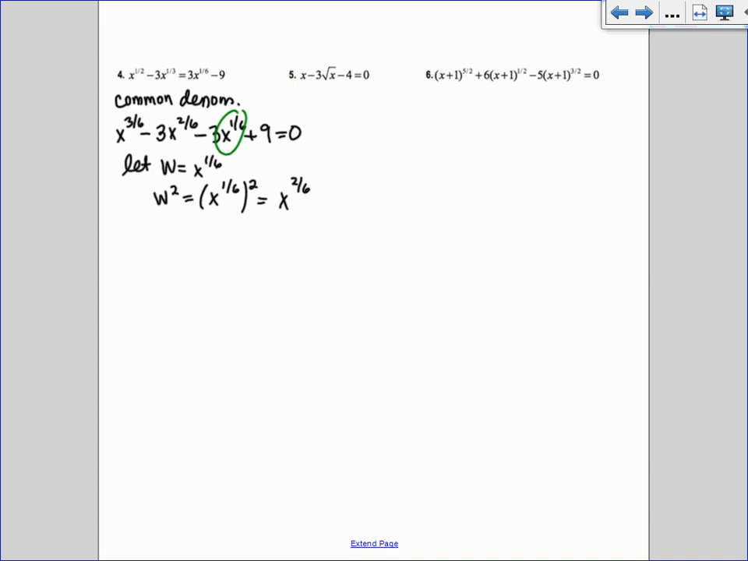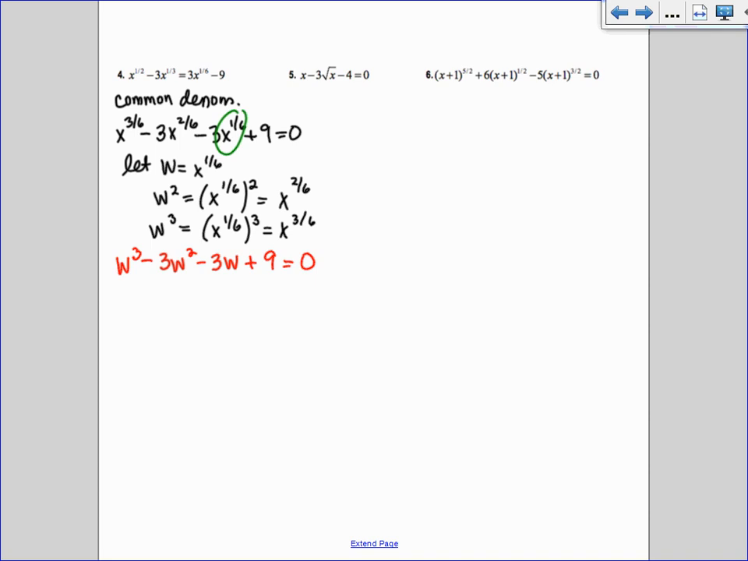That's what I want. And how do I get x to the 3/6? I cube it, right? So this is going to involve also w cubed. That's why I said it's not really a quadratic. It's like a cubic function. There's something cubed. Okay, so I replace: x to the 3/6 was w cubed, x to the 2/6 was w squared, x to the 1/6 was just our w, and we have plus 9. So how do I solve something like that?